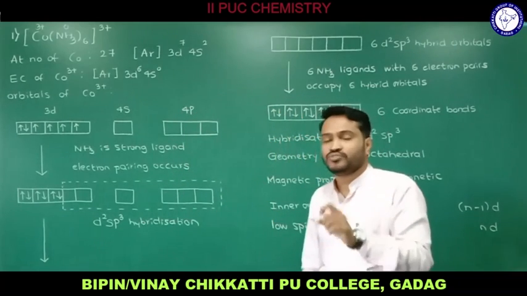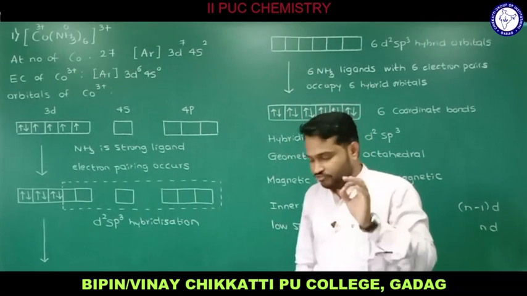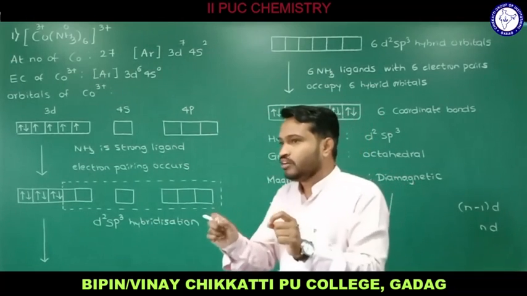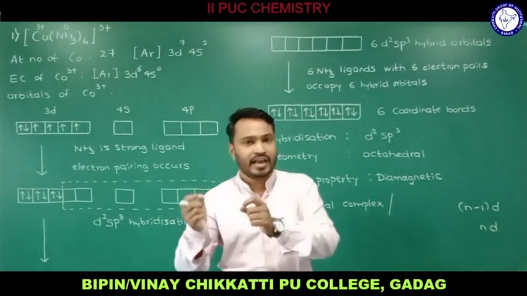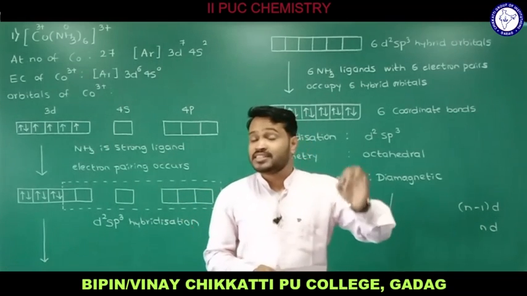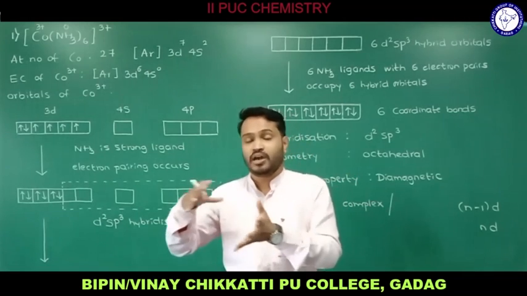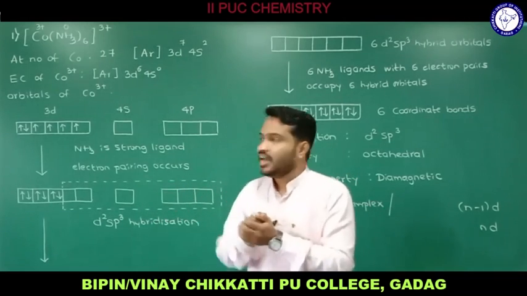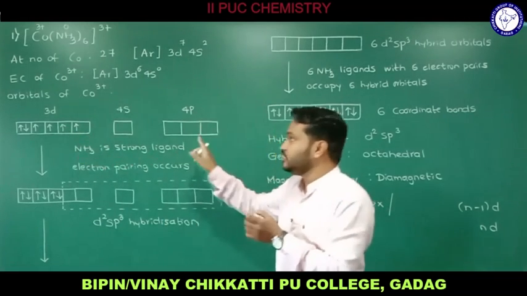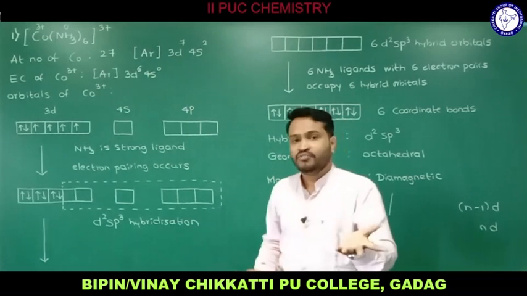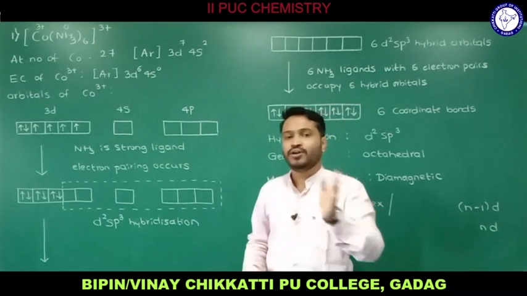The complex is [Co(NH3)6]3+, and the charge of the complex is 3+. First we need to write the atomic number of the central metal atom and its electronic configuration. You need to remember the charge or oxidation number of the central metal atom, and write the respective electronic configuration. Fill the electrons by following the rules. Identify whether the ligand is a strong or weak ligand.